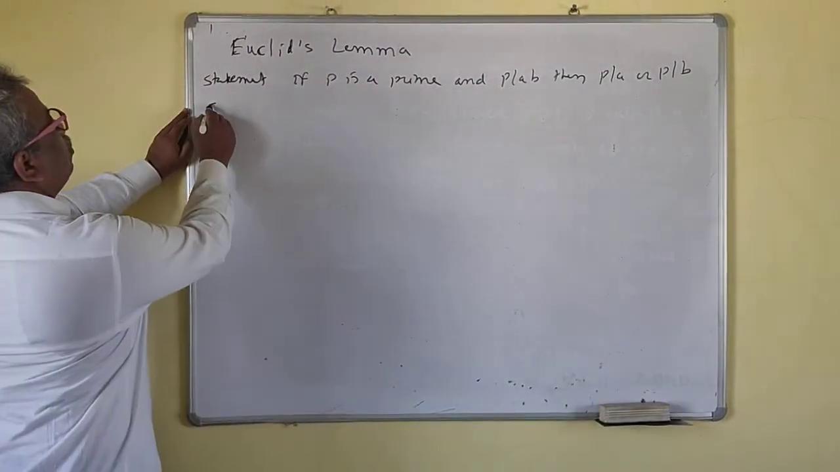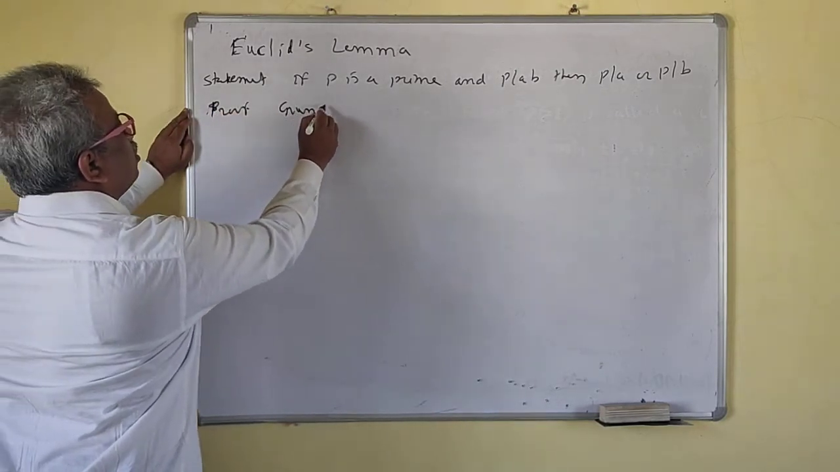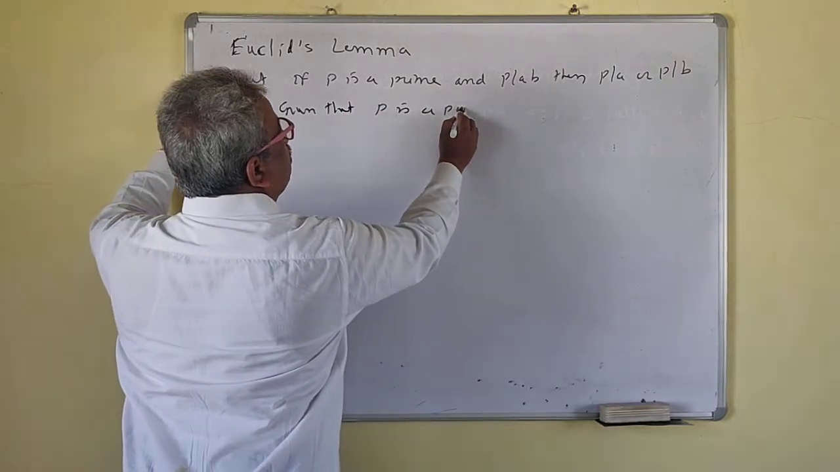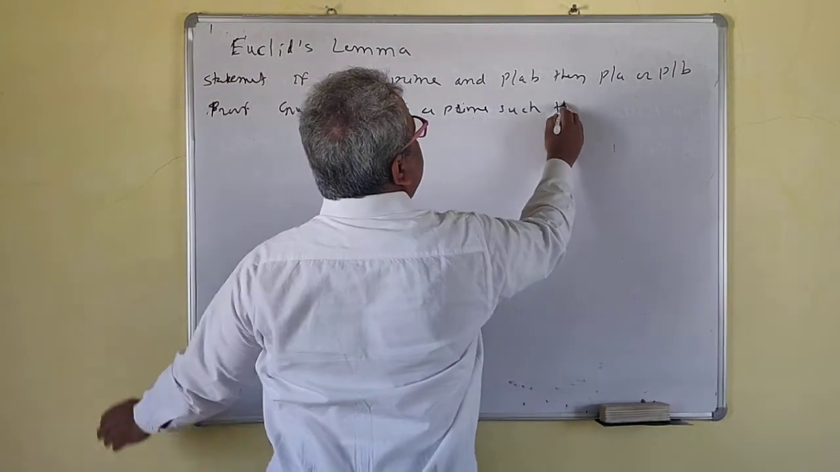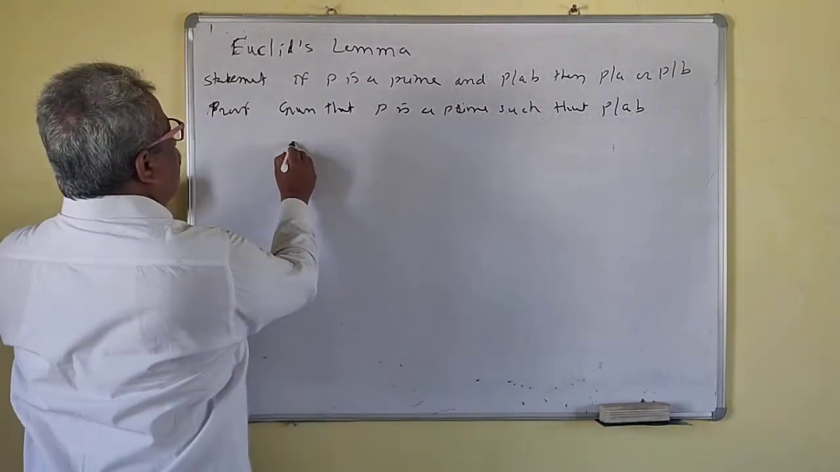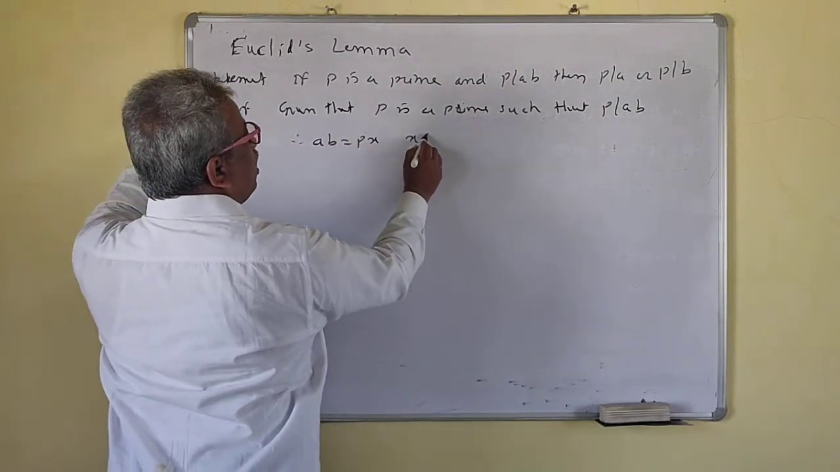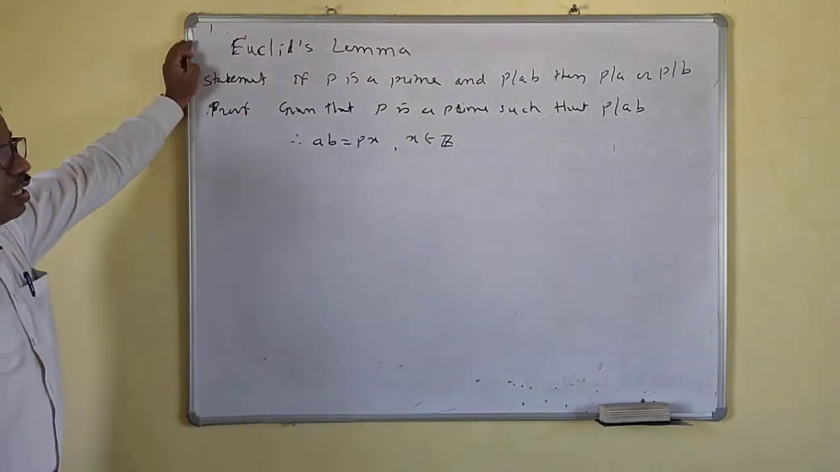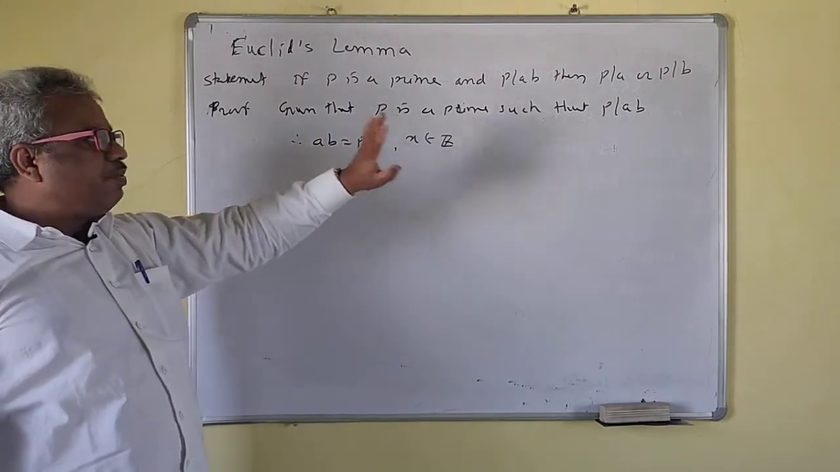We will prove this one. Proof. Given that P is a prime such that P divides AB. Okay. Therefore AB is equal to P times X, where X belongs to Z by the definition of divisibility. Now we prove. We have given AB is equal to PX.